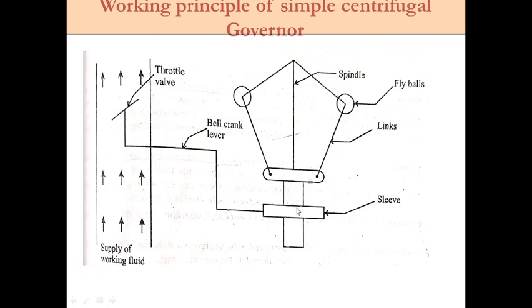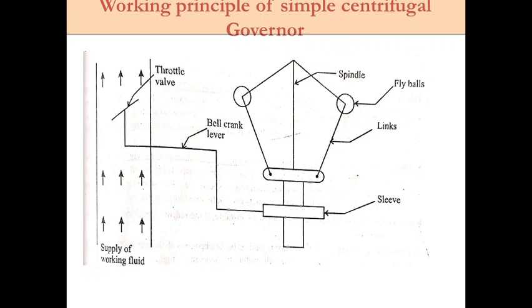Okay, so the engine and governor speed decreases when the load increases. This causes a decrease of the centrifugal force on the balls. Hence, the balls and sleeve move downward. So this results in an increase in valve opening and increases the supply of the working fluid to the engine. So the speed of the engine increases.